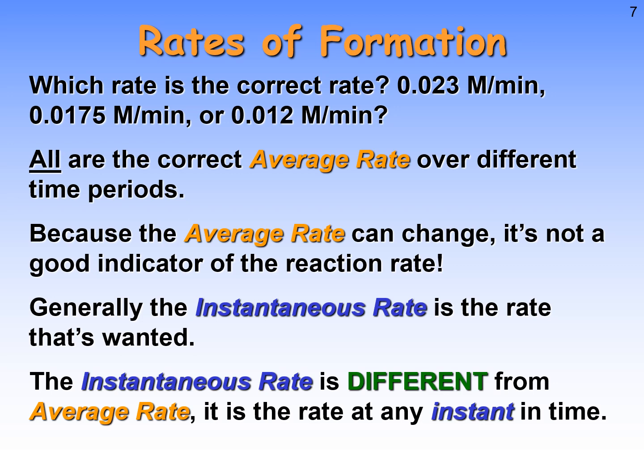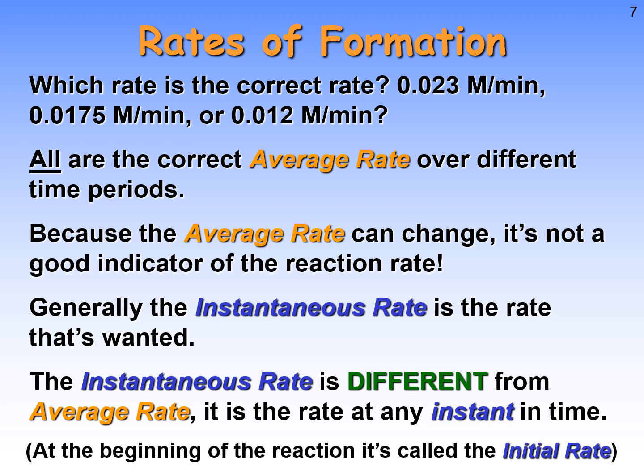There is a special instantaneous rate, which is known as the initial rate, and it's the one that's most desired. The initial rate of a reaction is the rate right when the reaction starts. So in other words, it's the instantaneous rate at time 0. This is going to give us the best rate in which we can compare to other reactions.